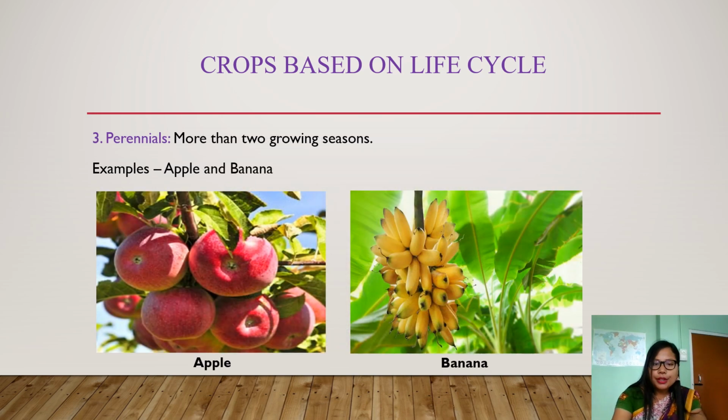Our third classification of crops based on life cycle is perennials. These crops live more than two growing seasons. Two growing seasons means more than two years. So it continues to grow for more than two years, and continues to produce seeds. Examples of these crops are apple and banana. You can see the beautiful pictures of these examples. The first one you can see is apple and banana.